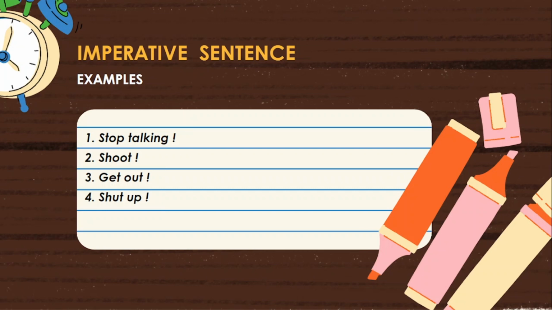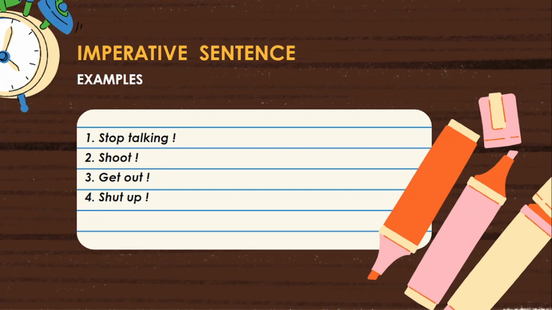Next, fourth one. Shut up. The sentence starts with the verb shut. So it is an order. Then what kind of order is it? This order contains only two words. Shut up. Two words. And it ends with an exclamation mark. Based on these features, it is a short order.